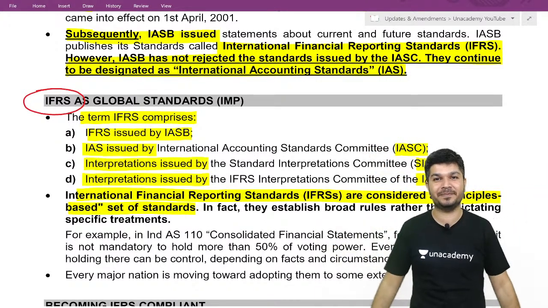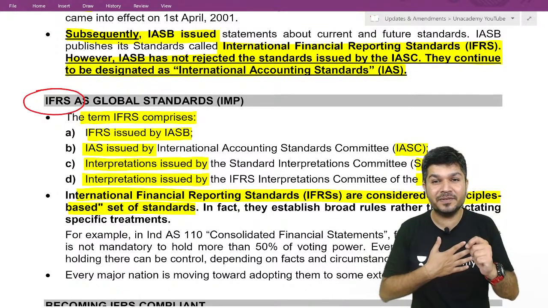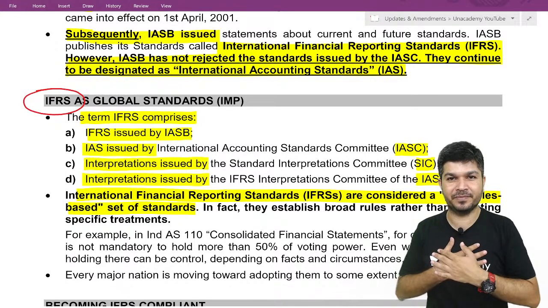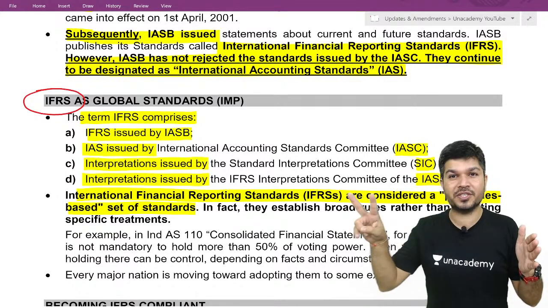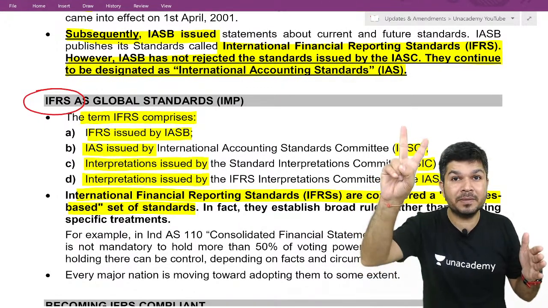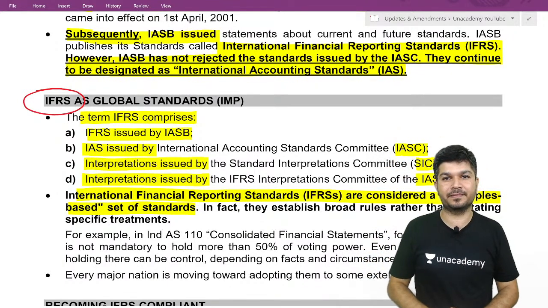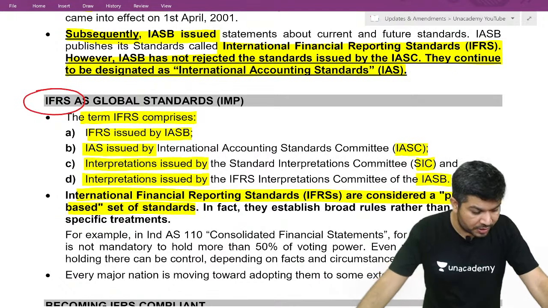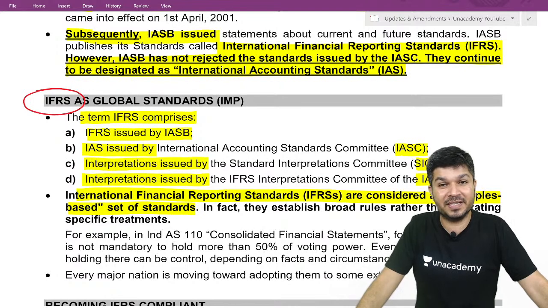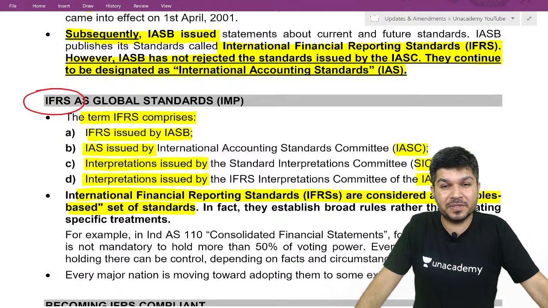For example, another case. I hold 45, and the other 55% is with two shareholders. They hold 27.5 and 27.5. I hold 45. Now the question: can those other two shareholders come to a meeting and vote against me? Yes, they can come to a meeting and vote against me. That's possible. So can I say that in that case, with 45%, I cannot take the decision which I want?